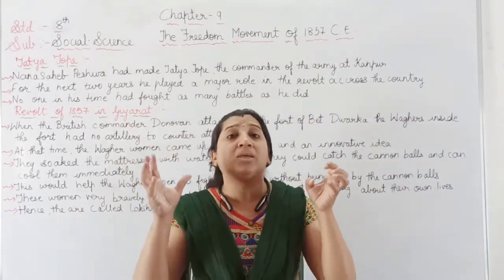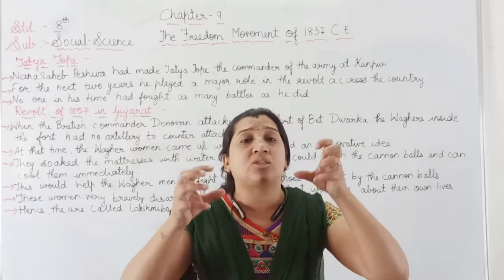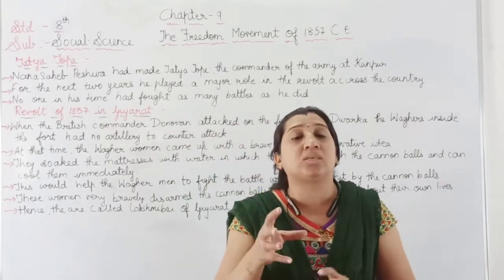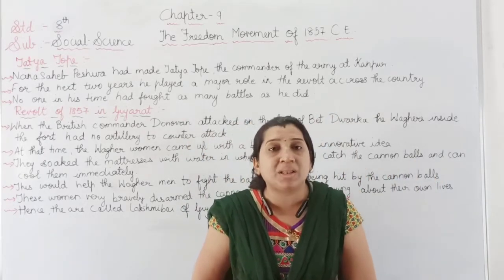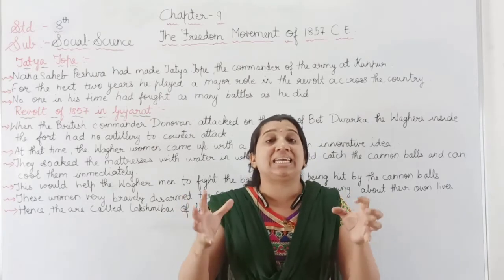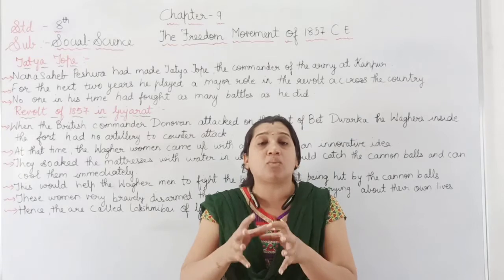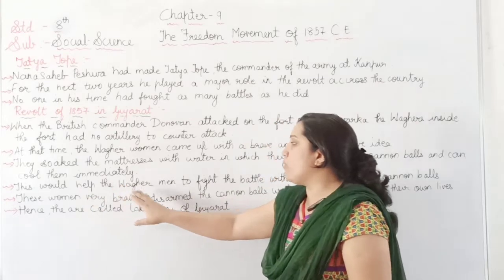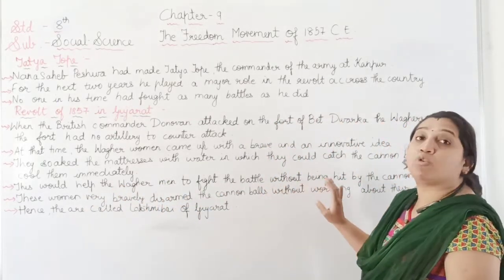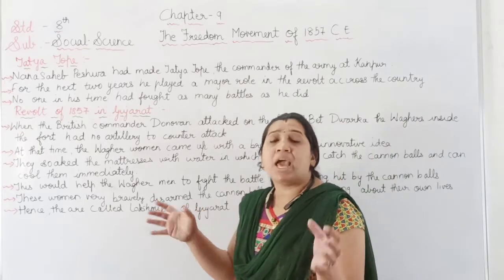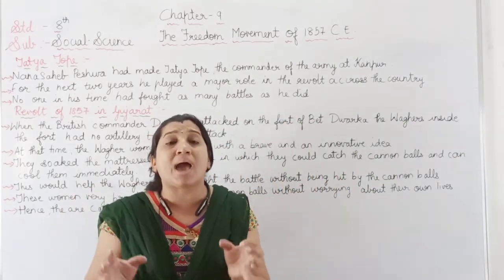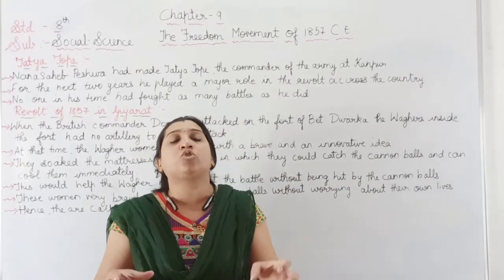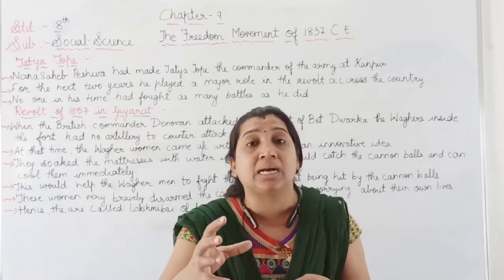Without thinking about their lives, the Waghel women soaked big mattresses, and later cooled the fireball cannonballs released by the Britishers with the help of the wet mattresses. This allowed the Waghel men to fight the battle without being hit by the cannonballs. By cooling the cannonballs, the fireballs, they gave the Waghel men the chance to prepare themselves and to come up with different ideas to fight against the Britishers.